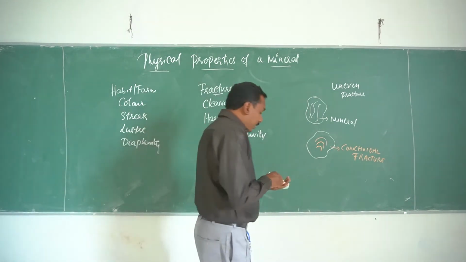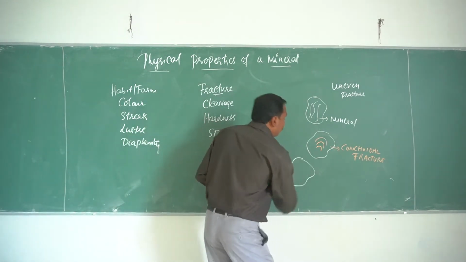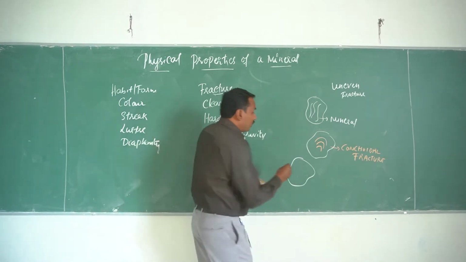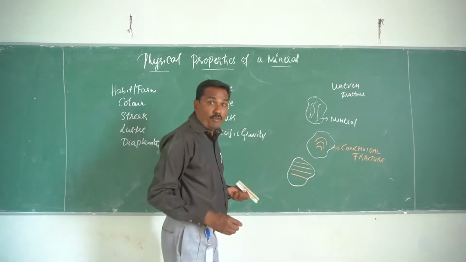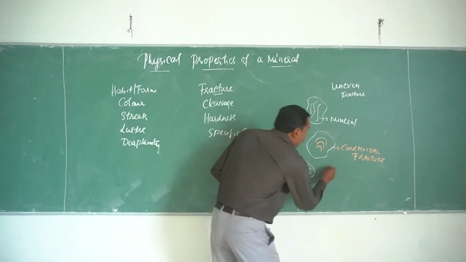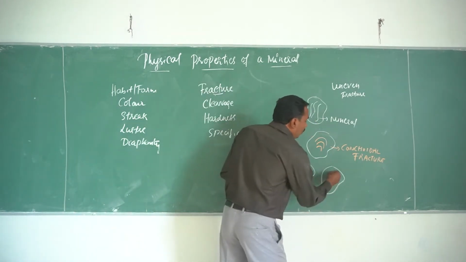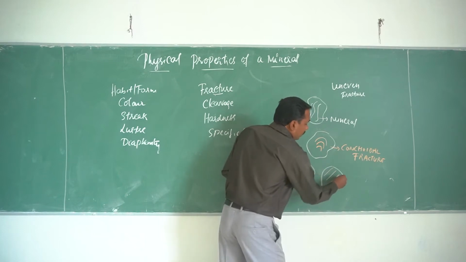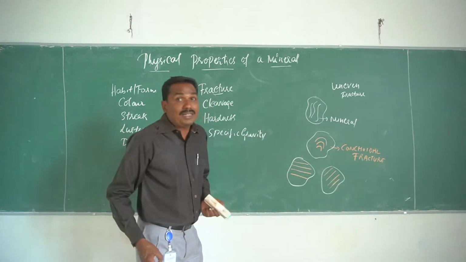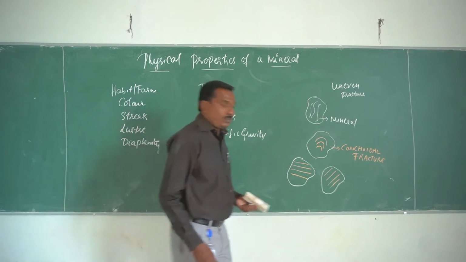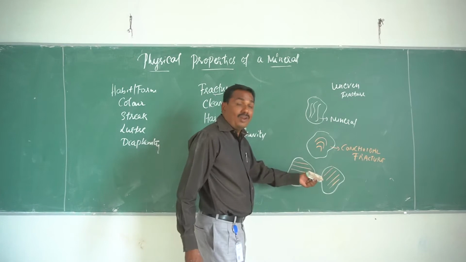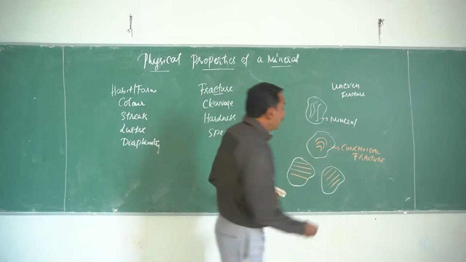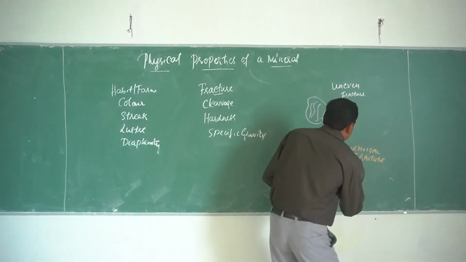Say in fact, if the mineral shows cracks in the form of a straight line or somewhat diagonal, the fracture is called even. Whether it is horizontal, diagonal or vertical, it is called even.